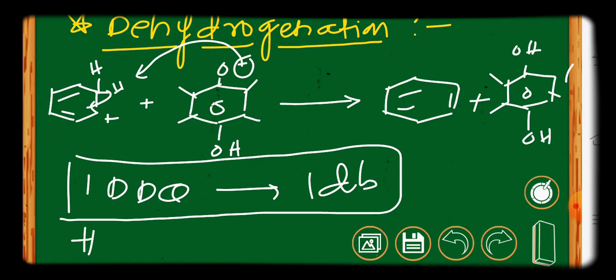Hydride transfer, that is H negative from the active position to DDQ. And then secondly, the DDQ becomes electron rich, and that negative charge particularly picks up the hydrogen, that is an H plus, from the position adjacent to the cation, and then the aromatic ring will be developed. That's why this reagent is called a dehydrogenation reagent.